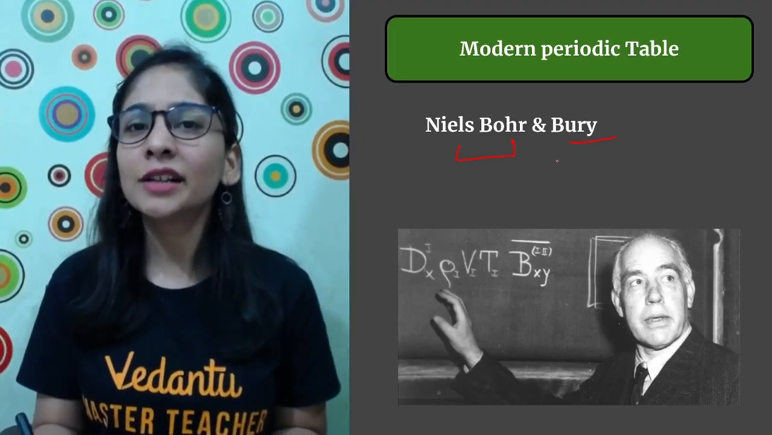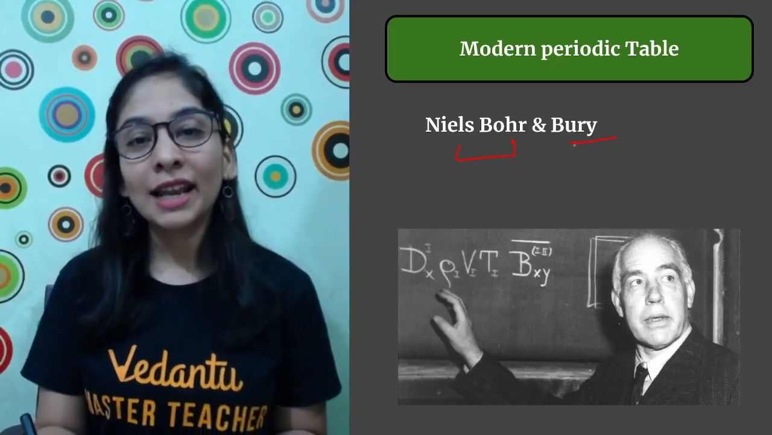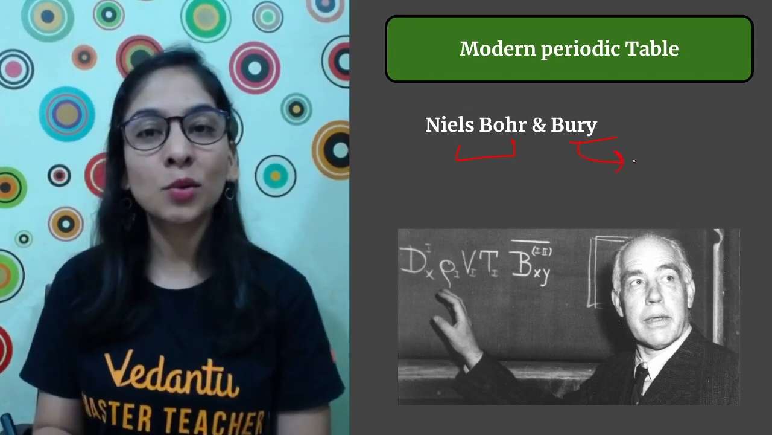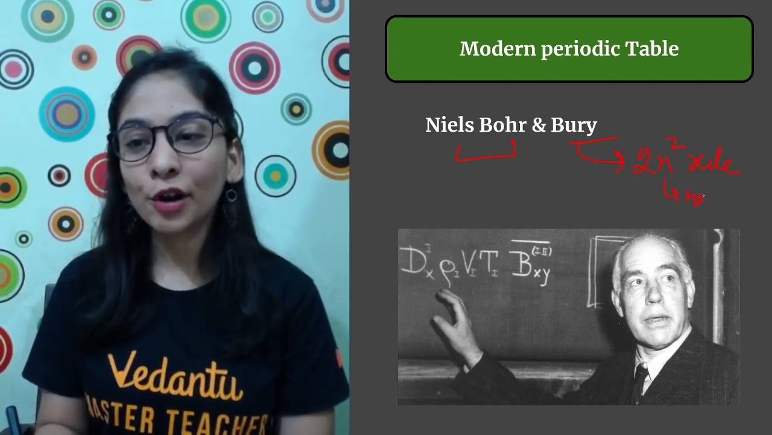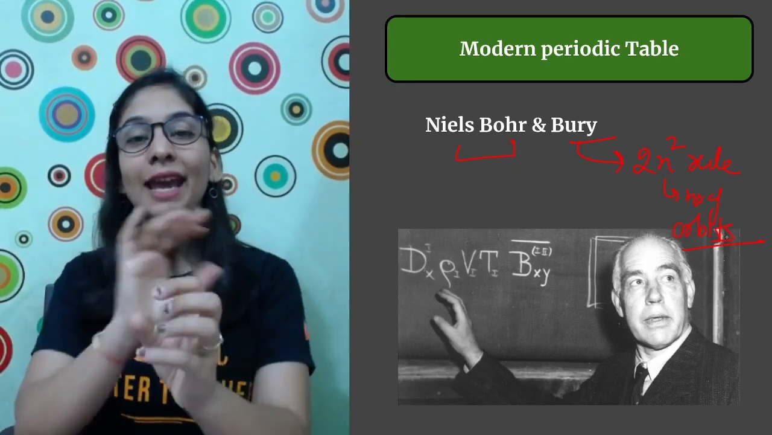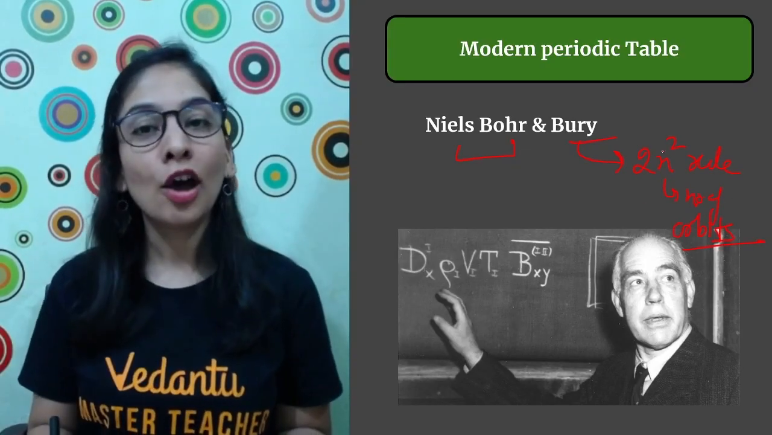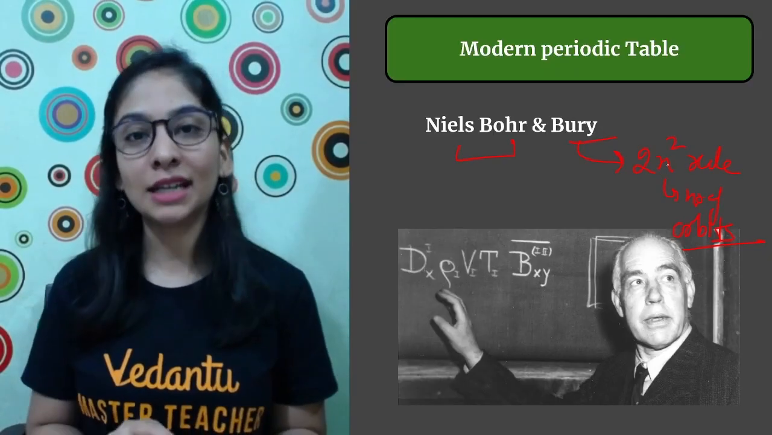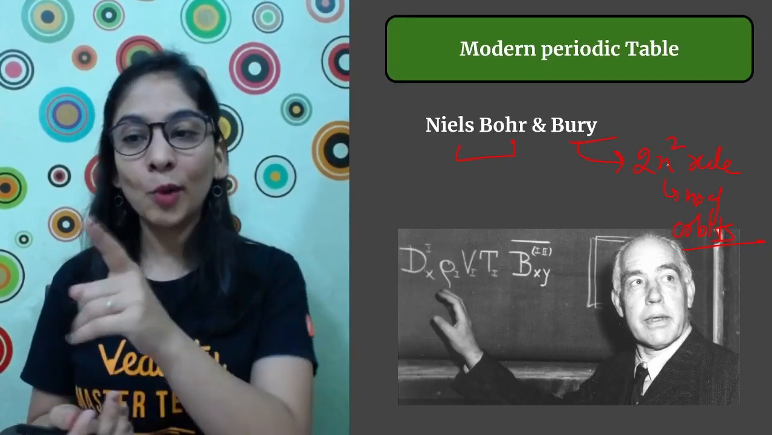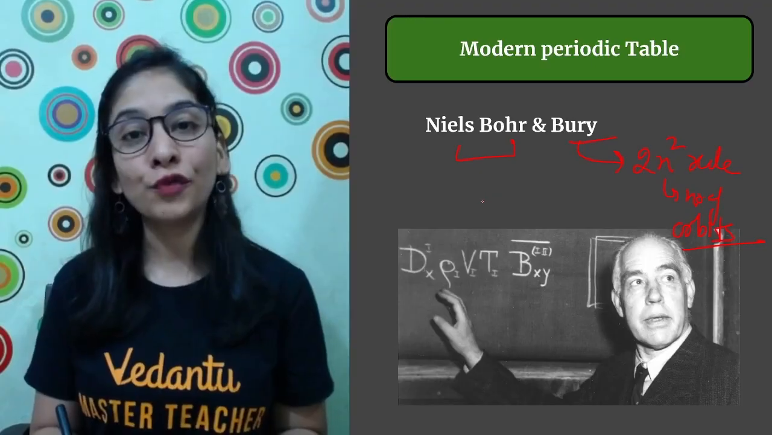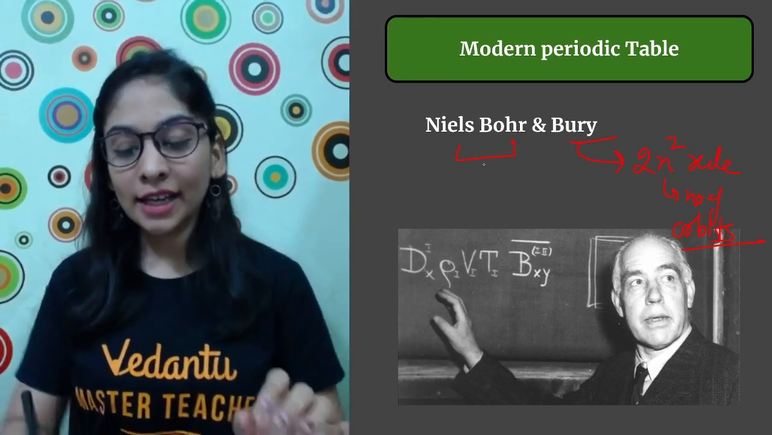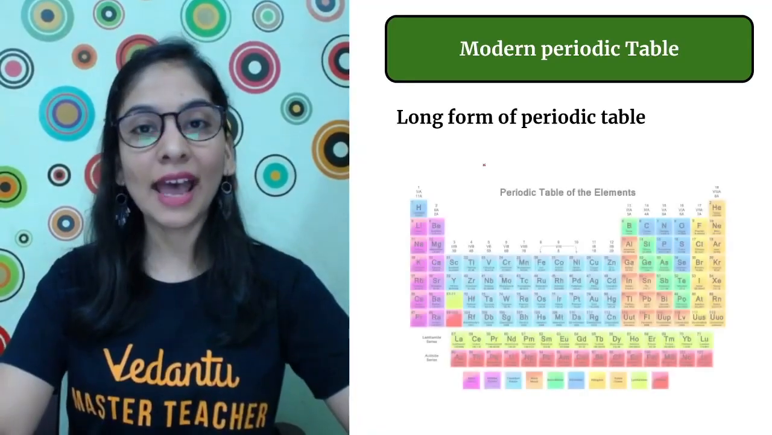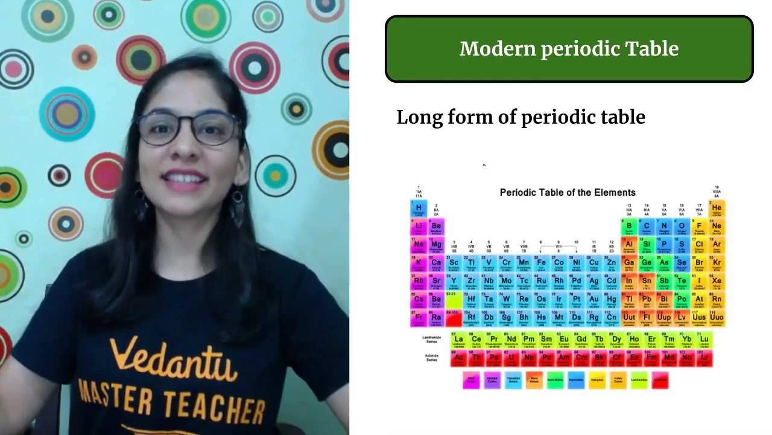Bohr and Bury gave certain rules that should be taken care of, like how elements should be arranged. They should follow the 2n square rule, where n is the number of the orbit. The number of electrons that can be filled in any particular element should be on the basis of the orbits present in it. So the number of orbits is what we should know. And then the octet rule must be followed over there. Fine.